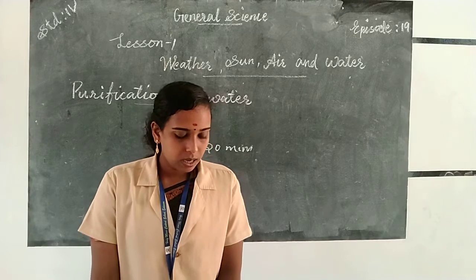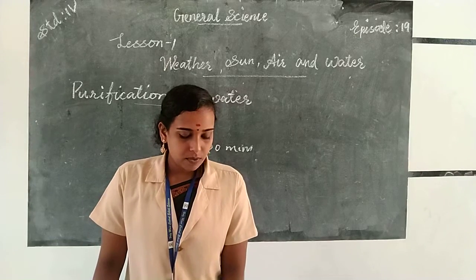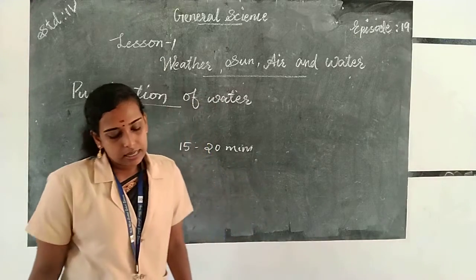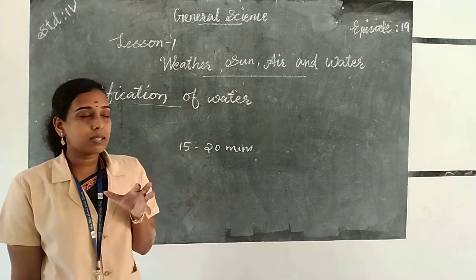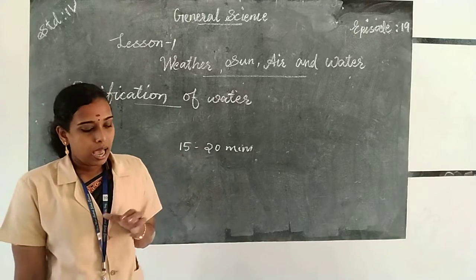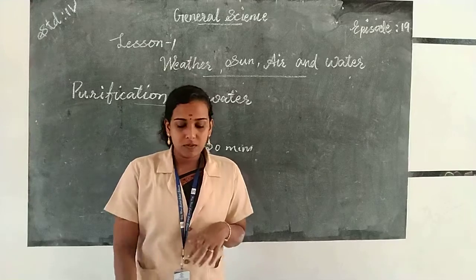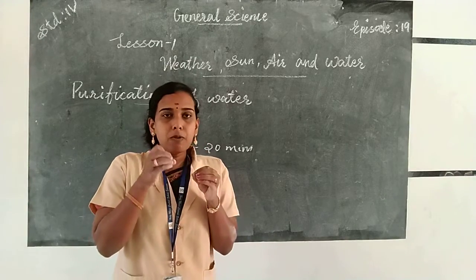Then the next one is sedimentation. So what do you mean by sedimentation? Sedimentation is a process of purifying water in which water is allowed to stand for a few minutes.